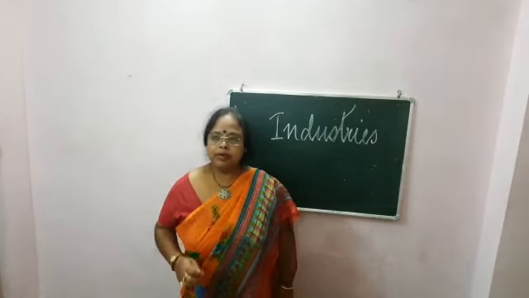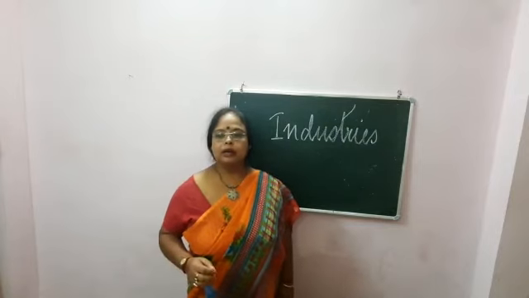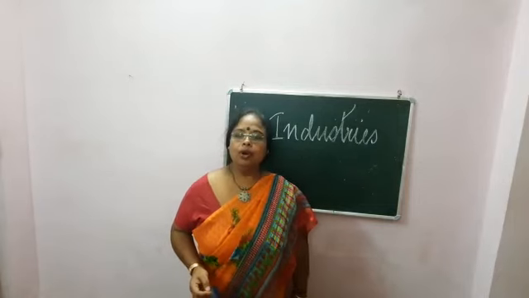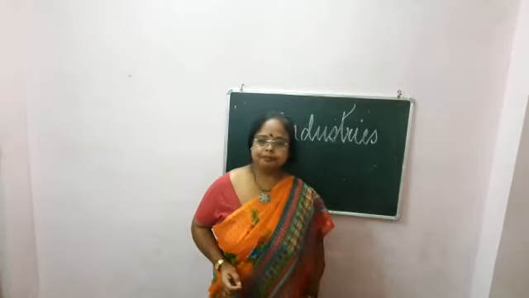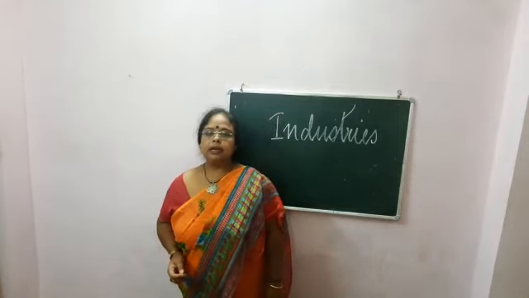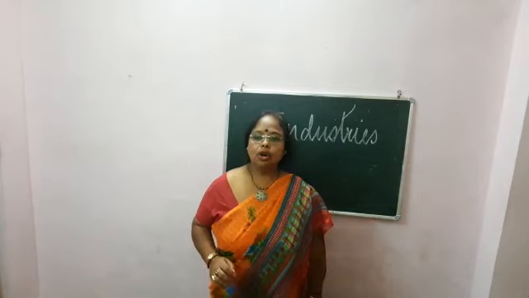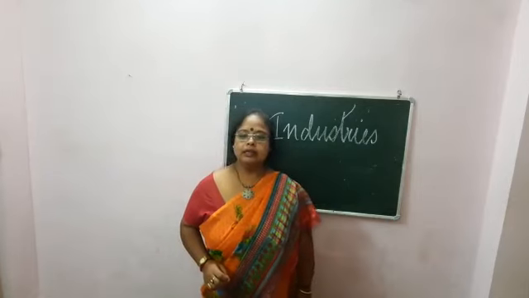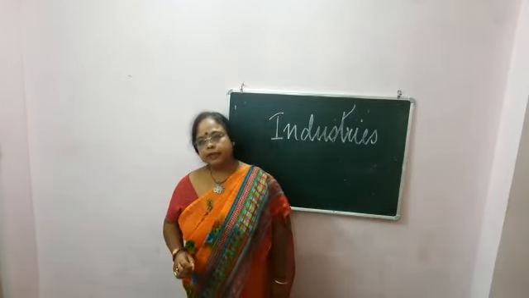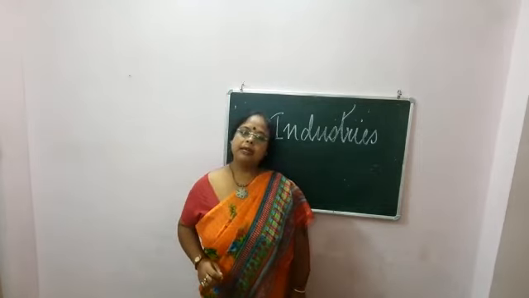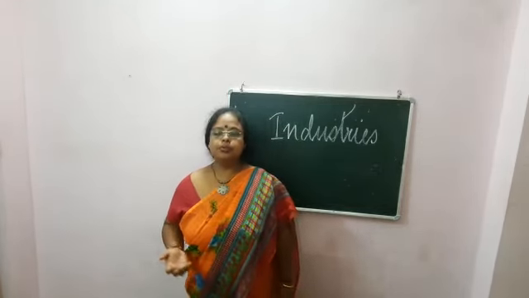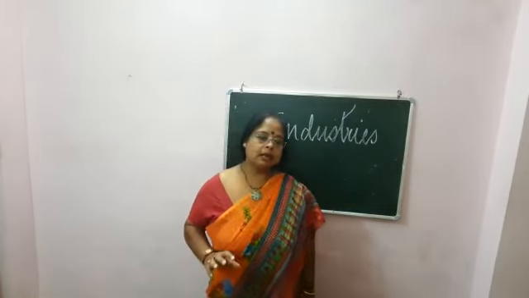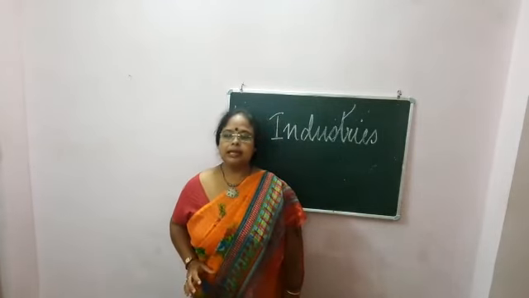Now we will discuss the factors affecting industry. But before starting that, I want to tell you what the major industries are. Major industries of the world are the iron and steel industry, cotton textile industry, information technology industry, sugar industry, shipbuilding industry, fishing industry and automobile industry. Many other industries also exist, but these are the major ones.